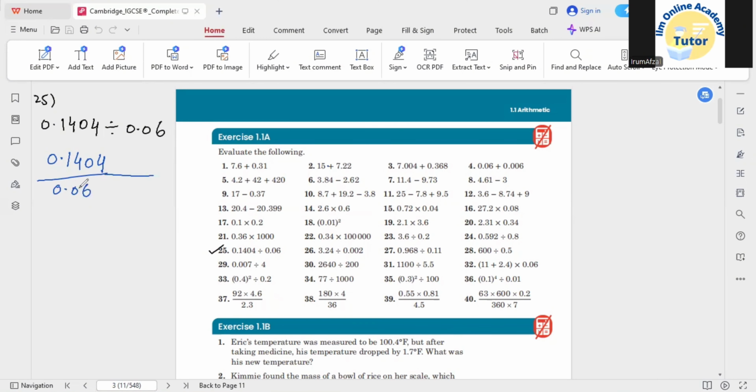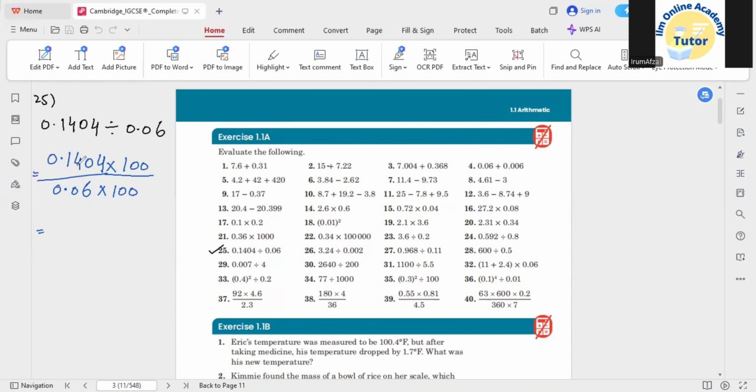Now to remove the decimal point from here, I need to multiply this time by 100, because there are two decimal places. After the decimal point we have 0 and 6, so that's why we will be multiplying by 100. A similar operation you need to do with the numerator as well.